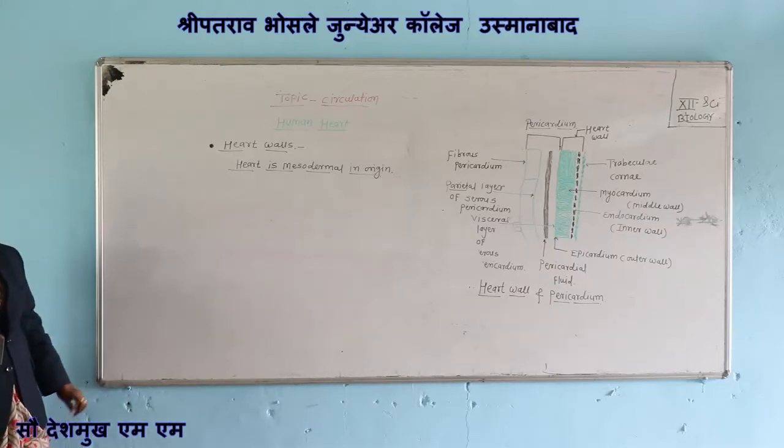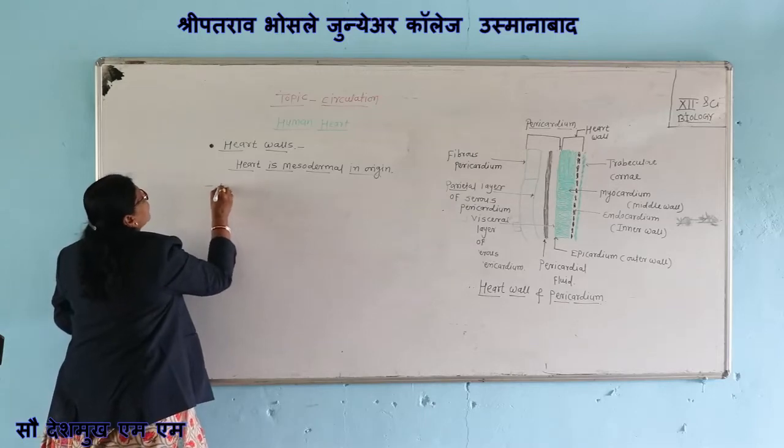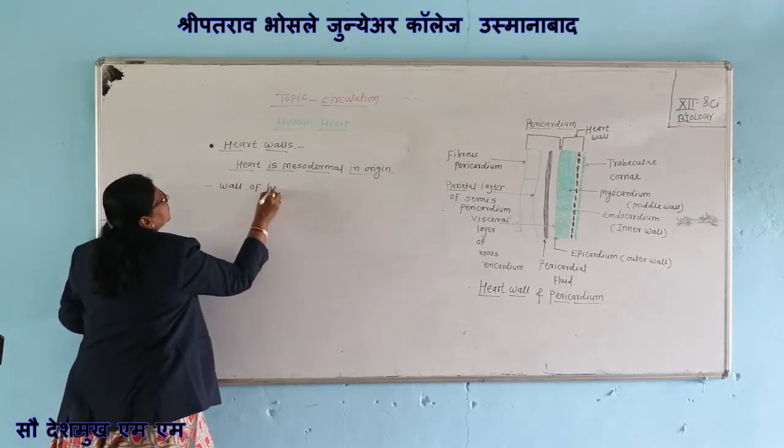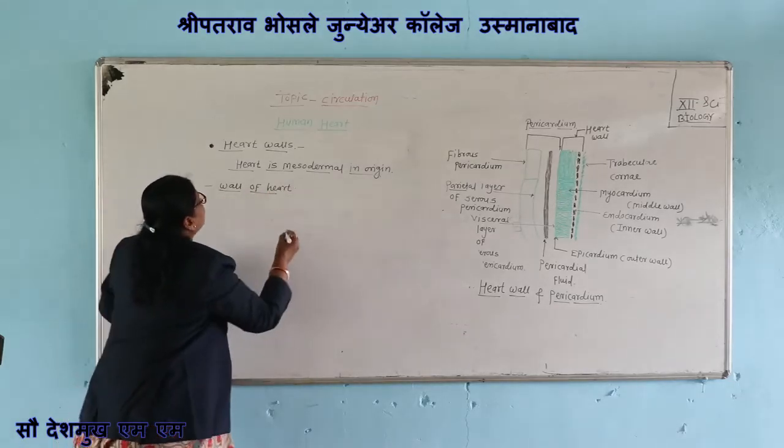Wall of the heart is formed of three layers.